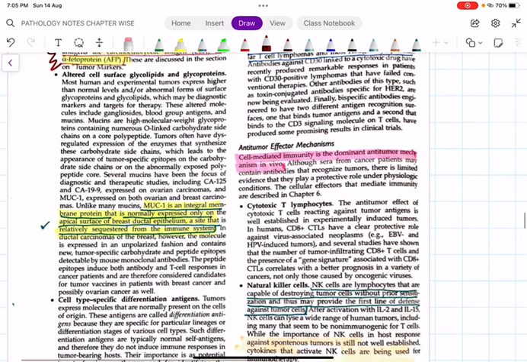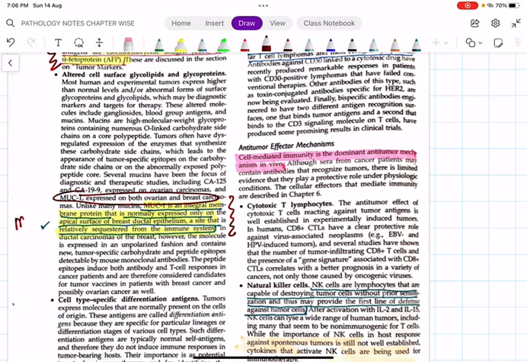Then next is what we call MUC1. What is MUC1? It is an integral membrane protein that is normally expressed only on the apical surface, a site that is sequestered from the immune system. There are certain regions in our body which are sequestered from the immune system. One is our testis, that is seminiferous tubules. Number two is the lens proteins in the eye. And the third one is MUC1, a membrane protein expressed only on the apical surface of the breast ductal epithelium. And this is expressed in both ovarian and breast carcinoma. It can be used as a tumor marker.